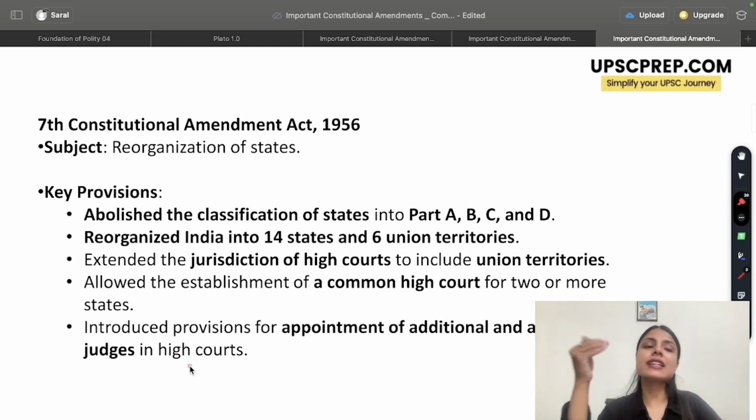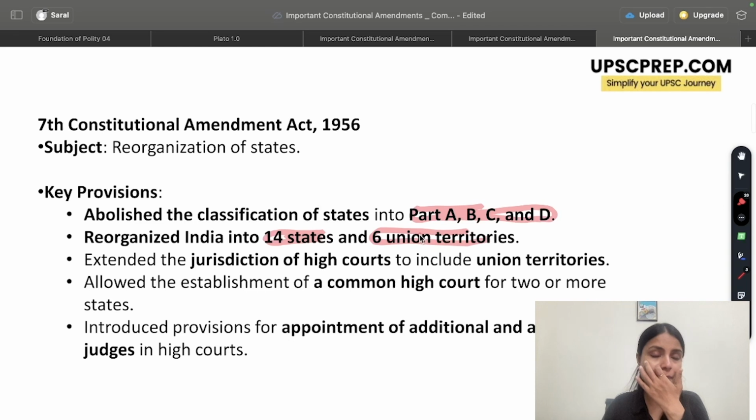So, the first thing that the Seventh Amendment Act did was abolish this classification of states into parts like A, B, C, D. Rather, we organized it on the basis of language and culture, and therefore, India had 14 states and 6 union territories.